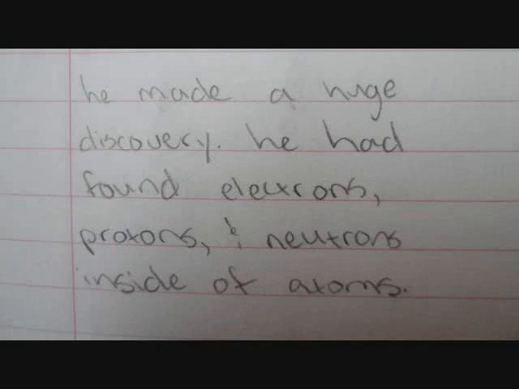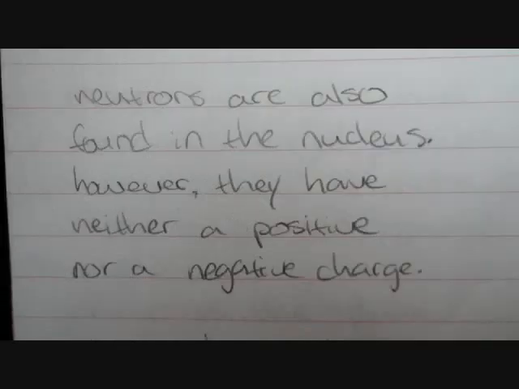He made a huge discovery. He had found electrons, protons, and neutrons inside of atoms. A proton is a positively charged particle that is located at the center of the nucleus. They have a charge of +1. Neutrons are also found in a nucleus. However, they have neither a positive or a negative charge. In 1932, James Chadwick confirmed the existence of neutrons.